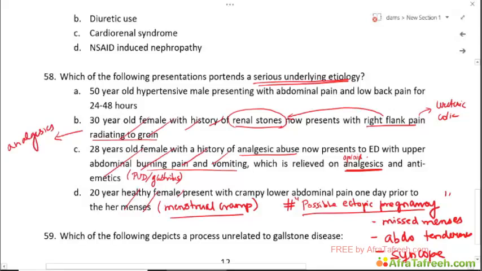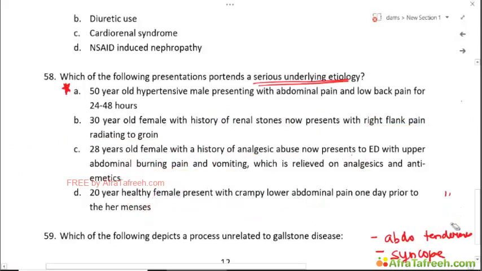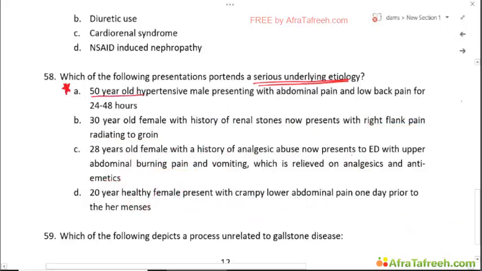Coming to the first one, a 50-year-old hypertensive male presenting with abdominal pain and low back pain for 28 to 48 hours. So this is an important clinical presentation. We need to discuss it. There are various red flags here. Okay. So first is a 50-year-old hypertensive. This is slightly at a higher end. So this is an old person, an elderly. Hypertensive male, this is another point.